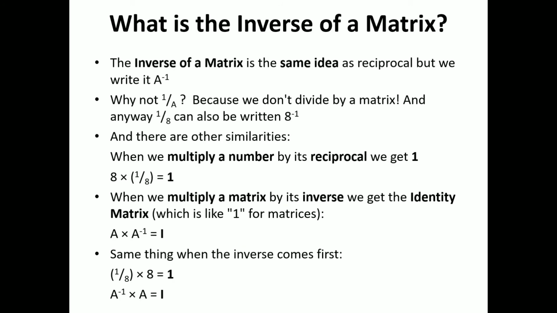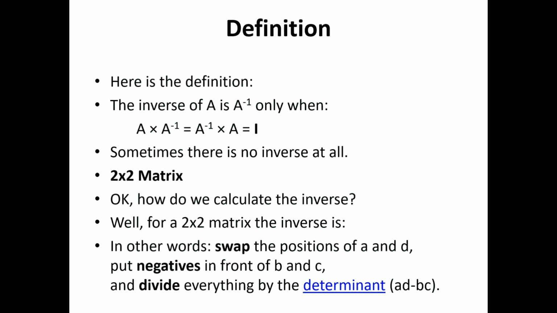Inverse of a matrix. Inverse of a matrix is the same idea as reciprocal, but we write it as A inverse. We do not write it as 1 by A because we do not divide the matrix. Definition. The inverse of A is A inverse only when A multiplied by A inverse equals A inverse multiplied by A equals I, the identity matrix.